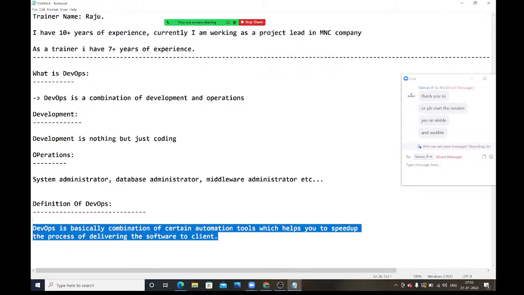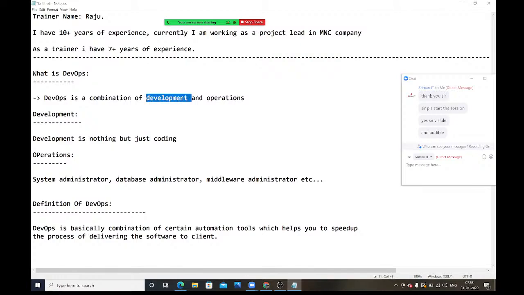Please read the statement once. DevOps is basically a combination of certain automation tools which helps you to speed up the process of delivering the software to the client. Don't feel that DevOps means development and operations both are required. As DevOps engineers, we never do the coding. It is not our responsibility. For development, separate teams are available in the company. They will take care of the development section.